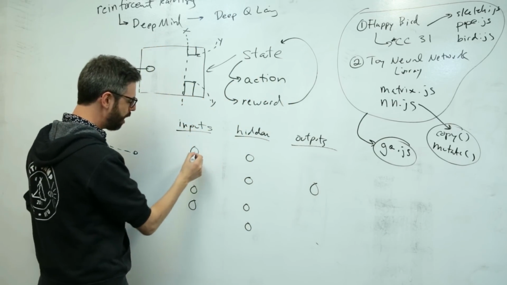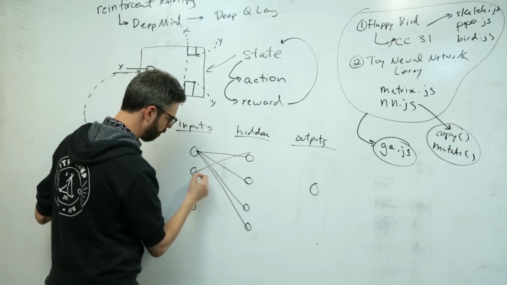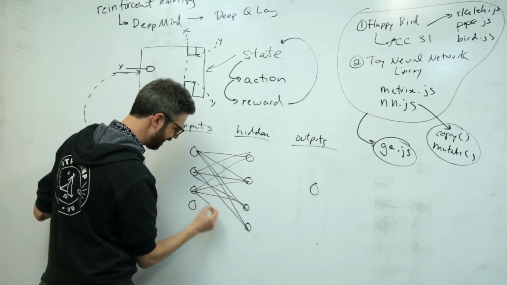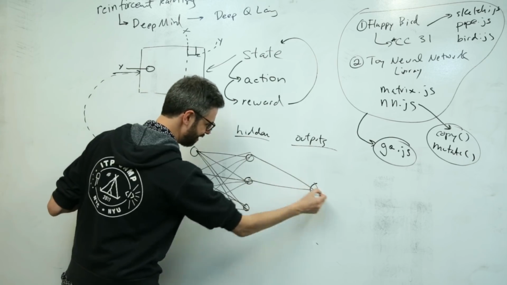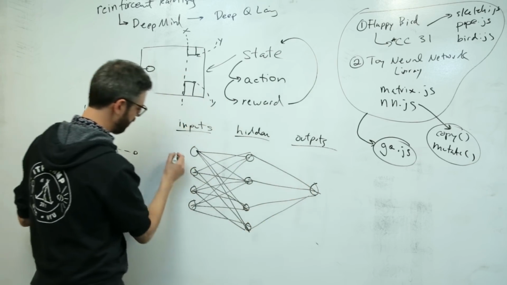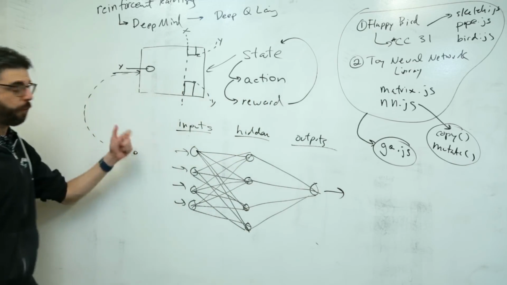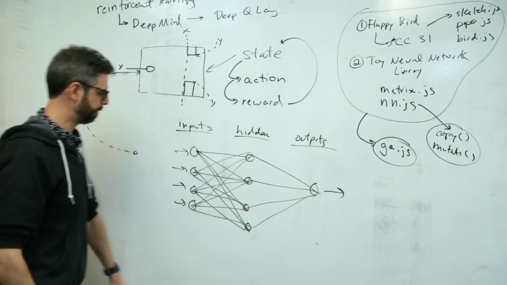Okay, so now, this is the diagram of the neural network. I must sit here and connect all of the various lines. Right, so the inputs come in here, and the output comes out here. 4 inputs, 4 hidden, 1 output.